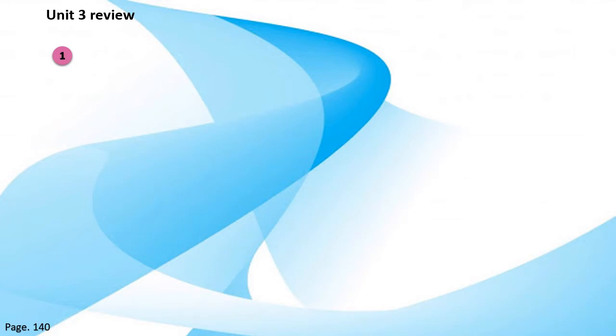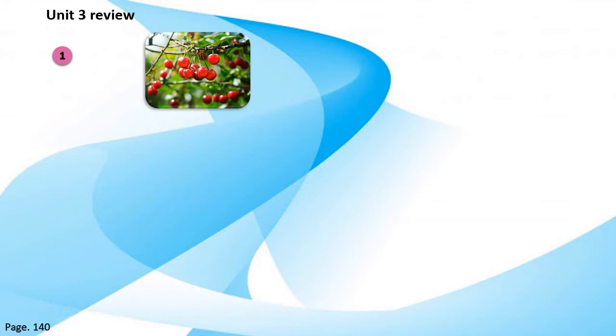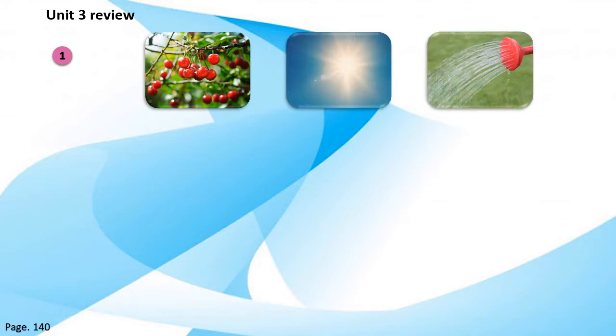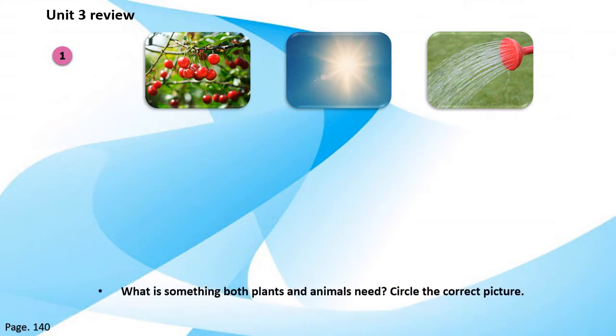So, for question number 1, we will see pictures of some cherries, a sun, and water. And our question is, what is something both plants and animals need? What do you think? Great job! It is the water. Both plants and animals need water to live and grow.